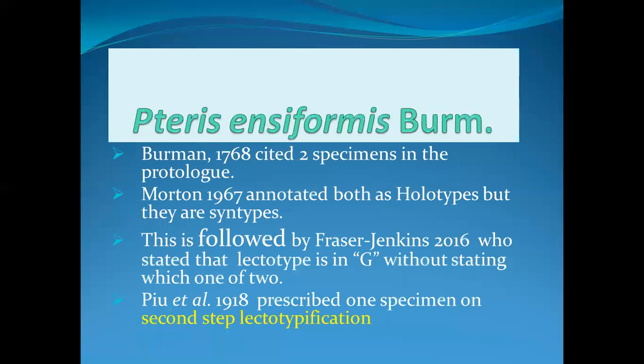There is an example, insiformis. Burman in 1768 cited two specimens in the protologue. Morton in 1967 annotated both as holotypes, but they are syntypes. This is followed by Fraser-Jenkins in 2016, who stated that the lectotype is in G without stating which one of the two. Pew et al. in 2018 prescribed one specimen in a second-step lectotypification.